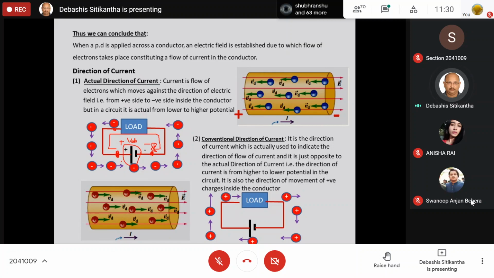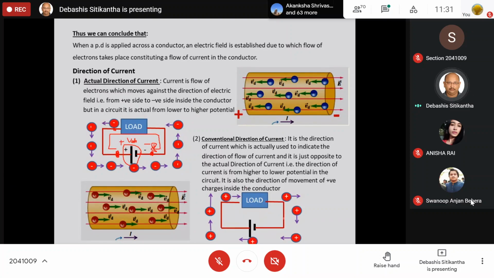Now, I have already defined that current is nothing but flow of charges, either positive charge or negative charge. So instead of this negative charge, let us consider the positive charge. If I consider that the positive charges are actually going to move and constitute the current, then our problem will be solved. Because we know that positive charges move from the positive side of the conductor to the negative side of the conductor.